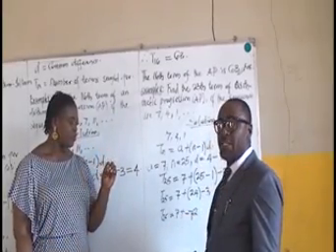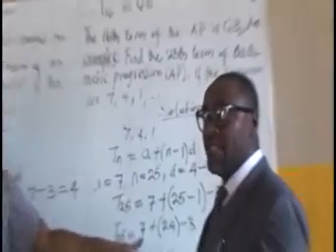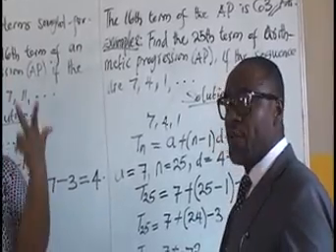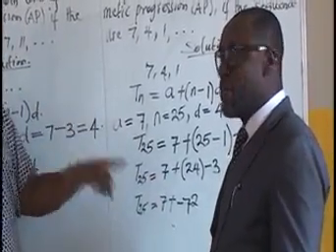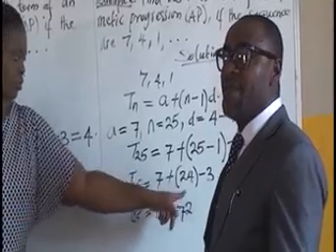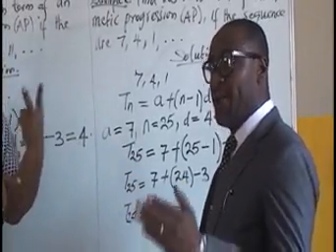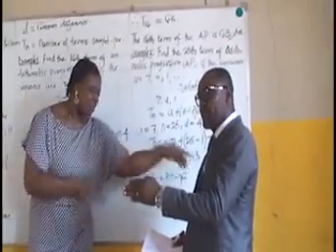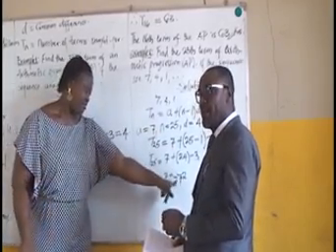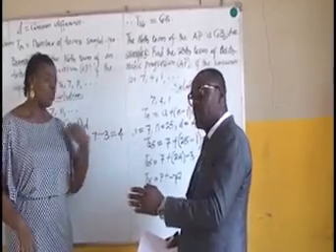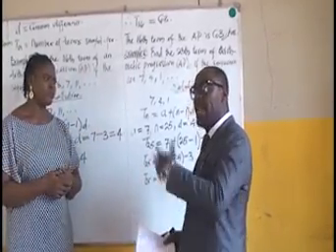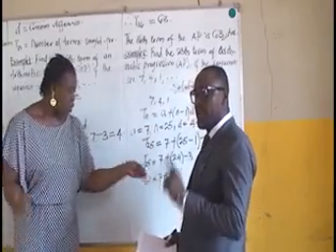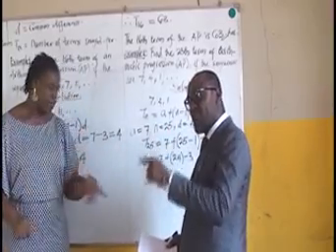Some students have a challenge with symbols like this, the signs on the board. 7 plus minus 72. There are 4 basic operational rules in mathematics that every student should understand. Whenever we have plus times a plus, it will give us plus. Minus times plus will give us minus. In either way, plus times minus will still give us minus. But remember, minus times minus will give us plus.